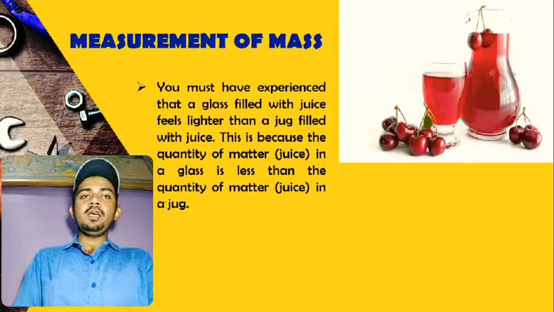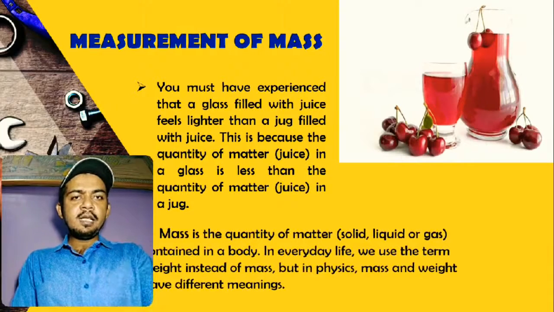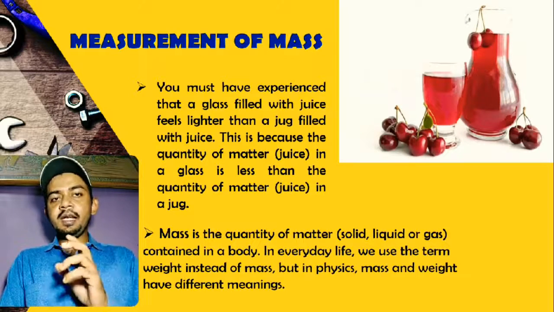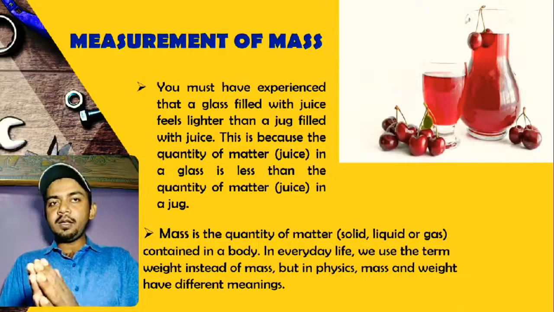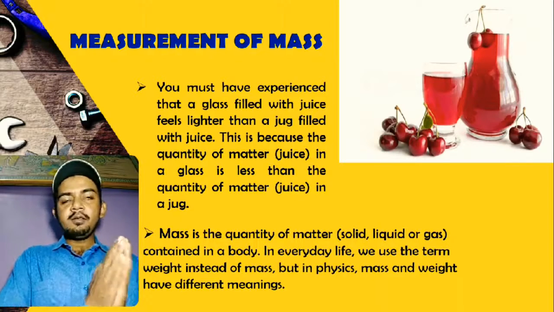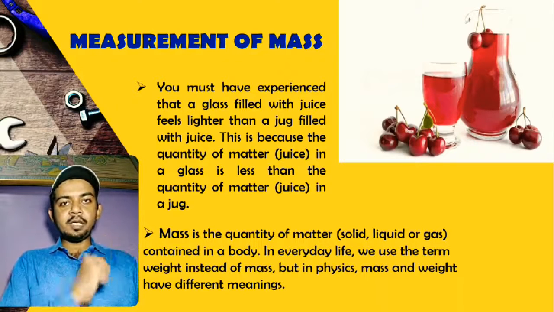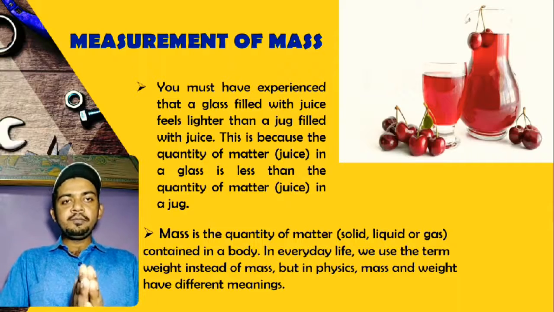One very basic and small thing we need to understand is that mass is the quantity of matter contained in a body. Simple: mass is the quantity of matter contained in a body. How much matter is there, that much is the mass of that substance. These are just words to understand.